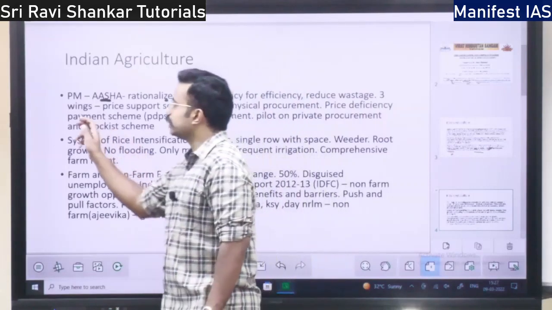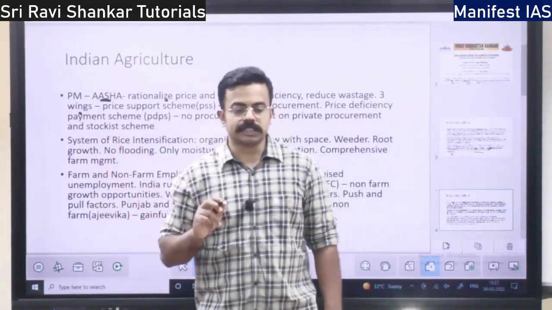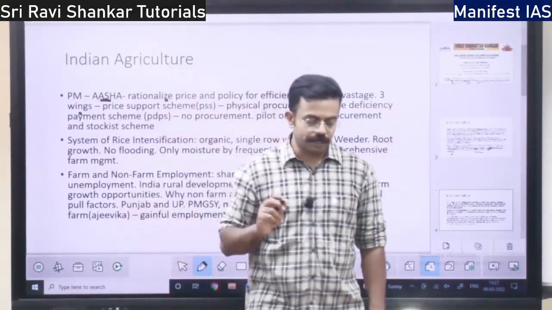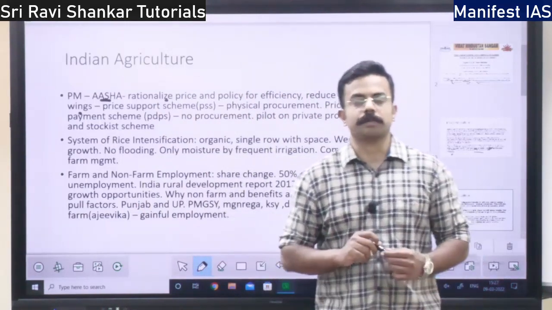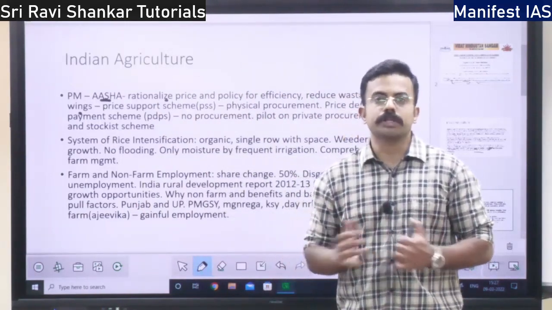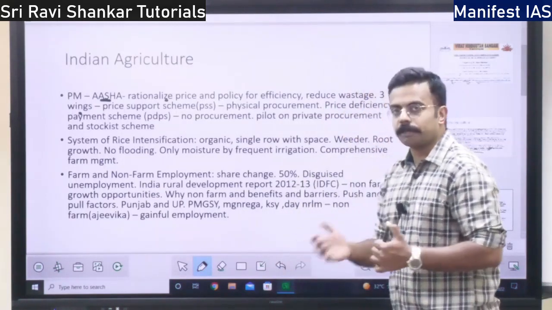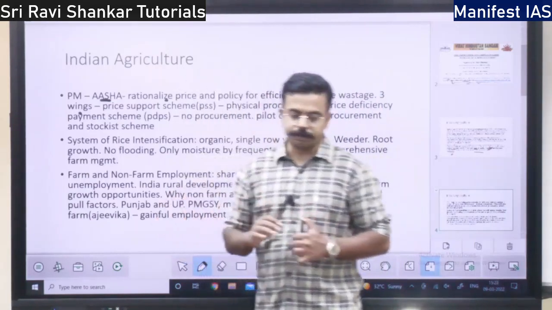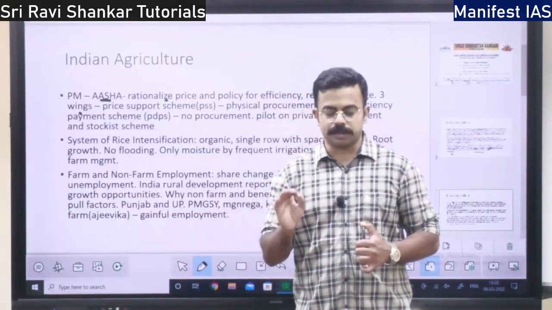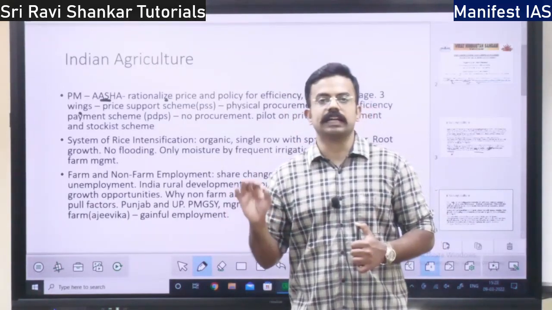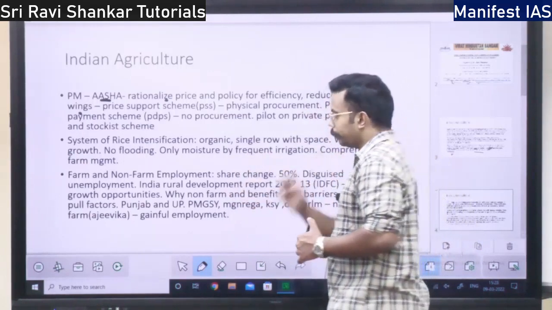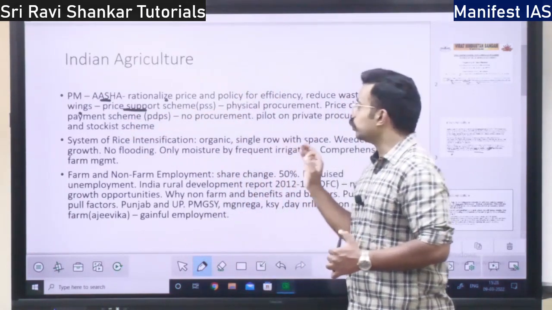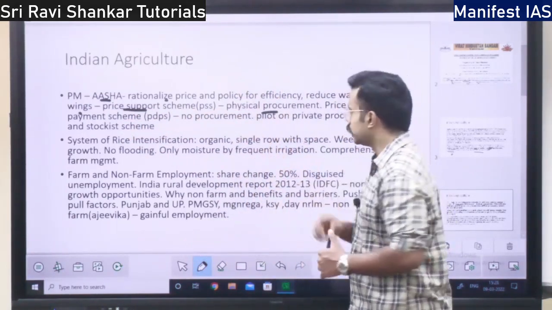So it has three wings. One is price support scheme. What does the government do under the price support scheme? Government is going to procure the products, that is, the government will buy the products from the farmers at a fixed price. Suppose the product is not selling at a good price. Under PM-Asha, government is going to procure the goods physically. That is the first component.